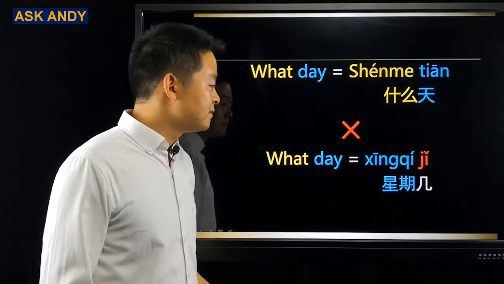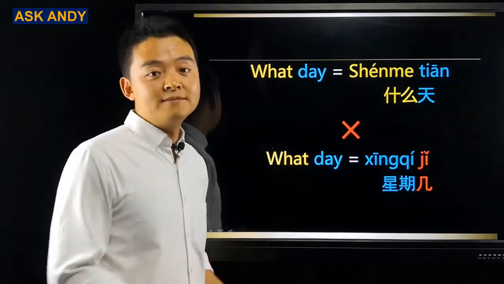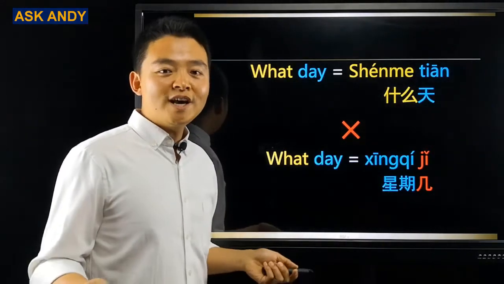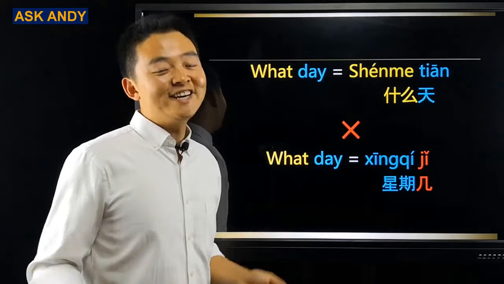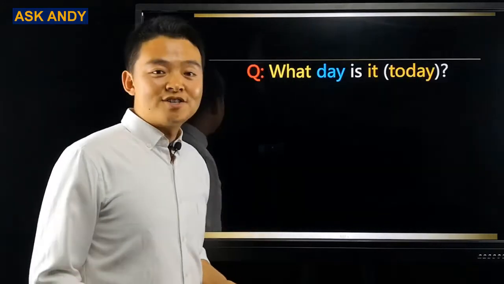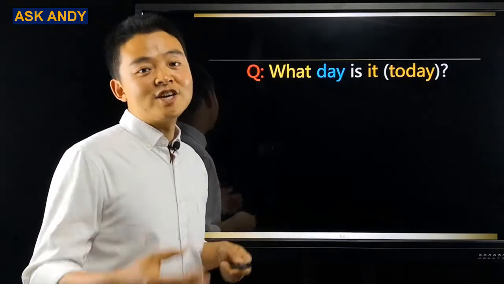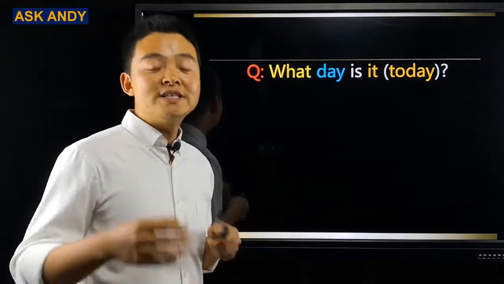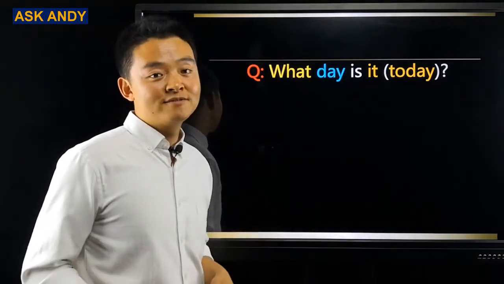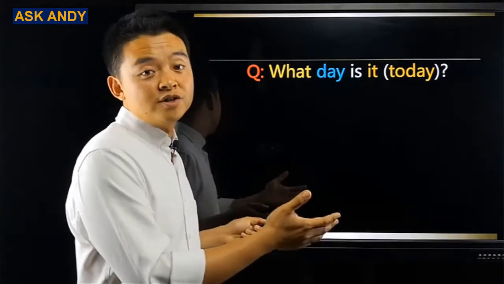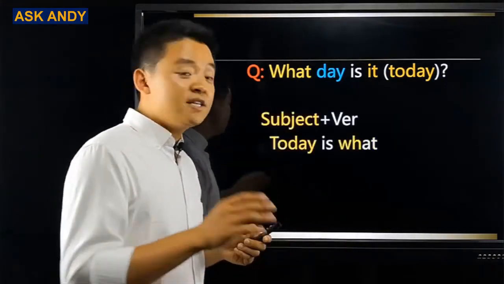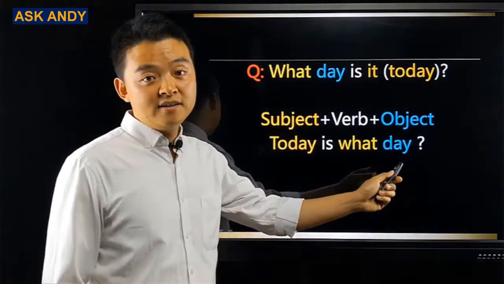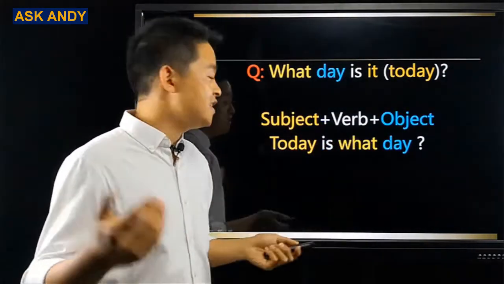That is 星期几. 星期几. How do you say, what day is it today in Chinese? It's a question. When you are making a question in Chinese, you must remember the word order in Chinese questions is different from that in English. Do remember, the word order in Chinese stays the same as subject, verb, object, like the one we have in a statement.